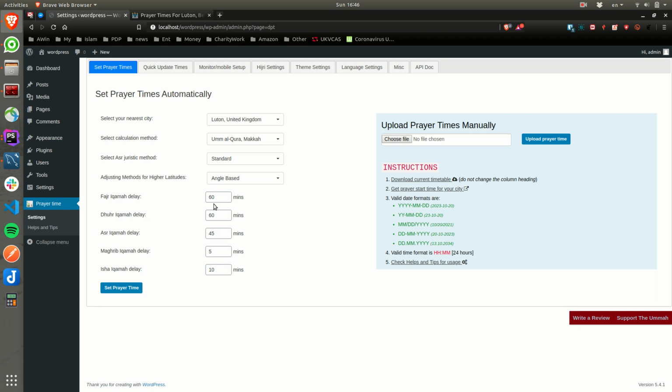So yeah, this is the new thing I added. I had also another request. Some masjids have a permanent timetable that never changes, and they don't want to upload every year. So now this plugin, if you upload the timetable for 2020 and you never upload the timetable of 21, 22, 23, or any other years, it is still going to work based on your yearly calendar. No problem, it's going to work.